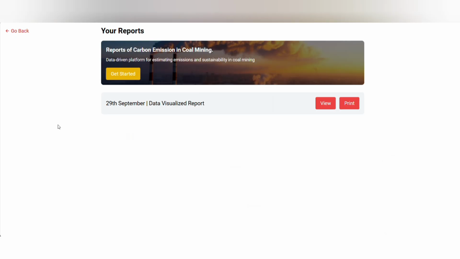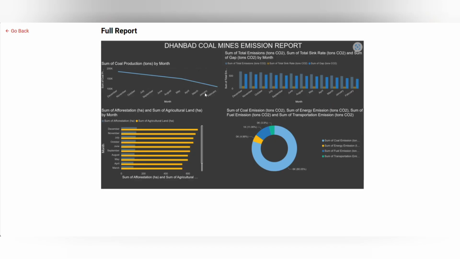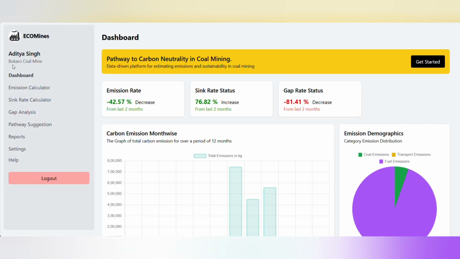We also have a detailed report section, which will show us the amount of coal that we are producing, and the amount of afforestation land and vegetation land increasing and decreasing in our surroundings. It will also tell us about the amount of emission done by various sectors, the sink rate, and the gap analysis as well. So this will be the detailed report that will be generated on each and every data entry. So this was all from us in the mine operator section. Now head to the regulatory sections and the environmental consultant sections.